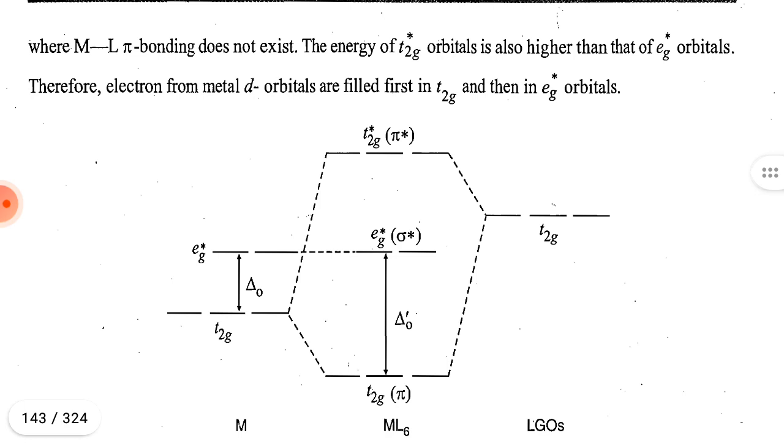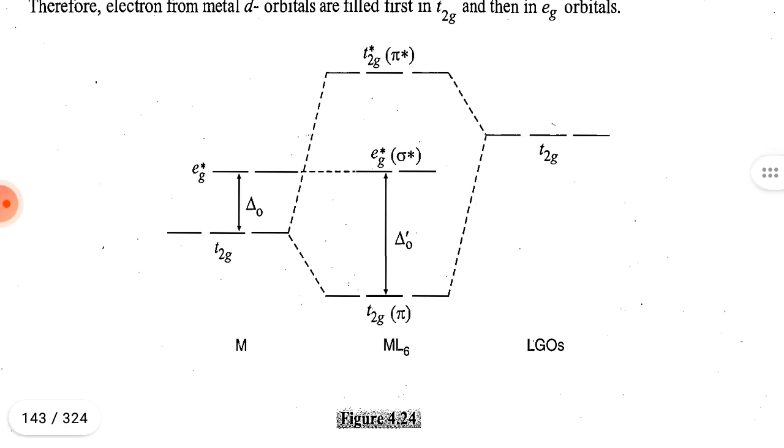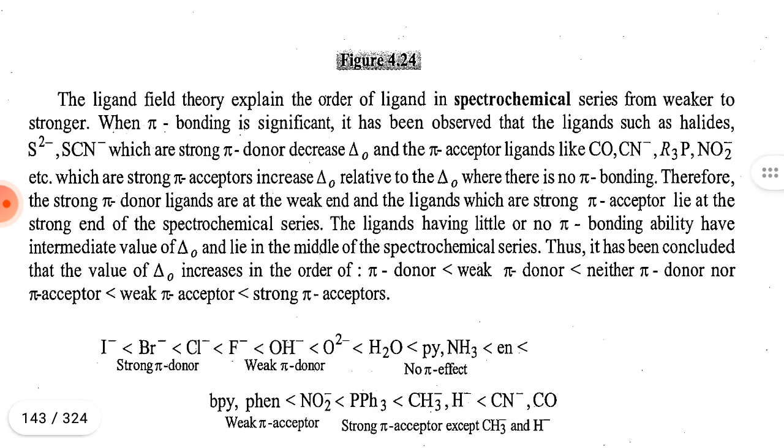The energy of the t2g* orbital is also higher than that of the eg* orbital. Therefore, electrons from the metal d orbitals fill first in t2g and then in the eg* orbital. t2g pi, eg* sigma star, t2g* sigma pi star.